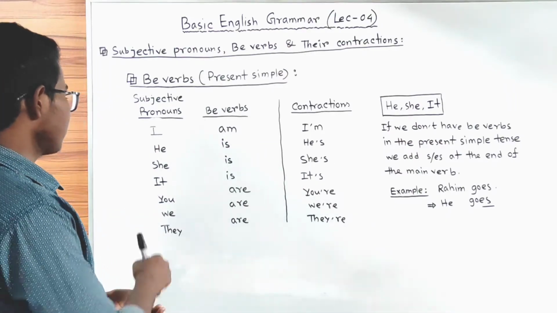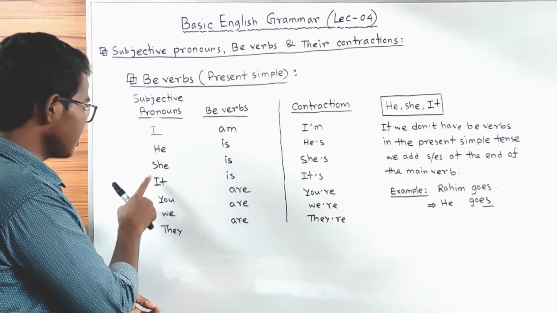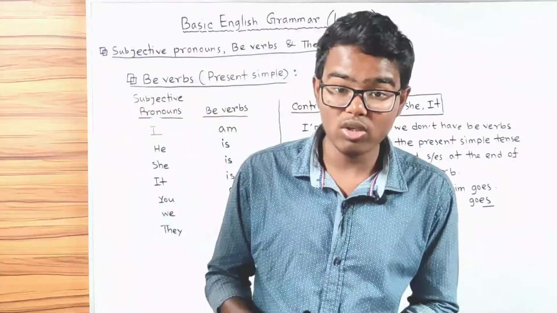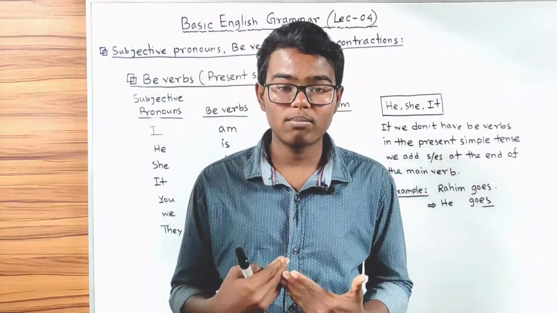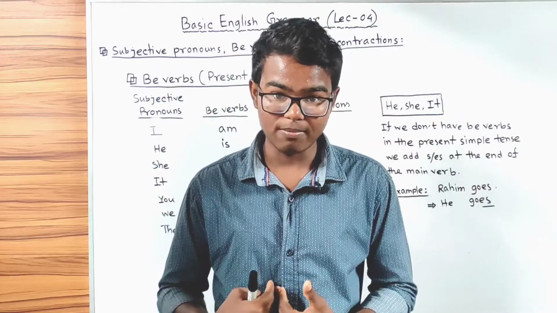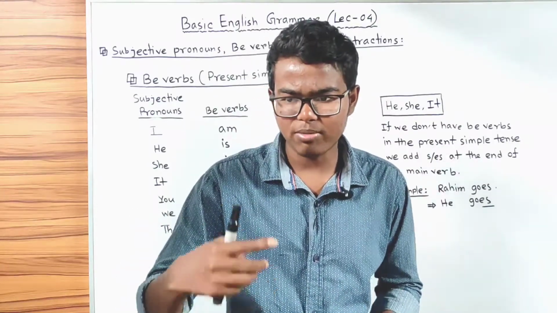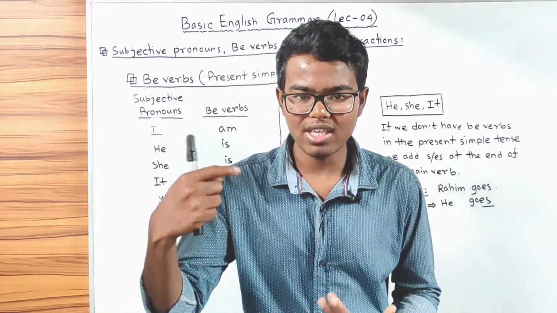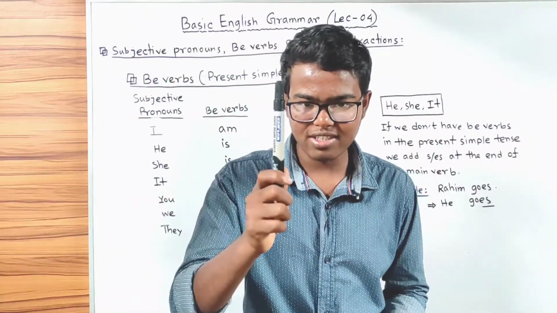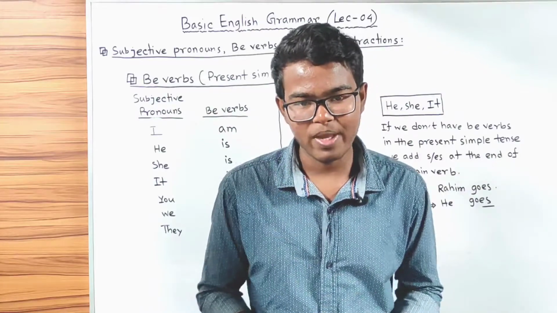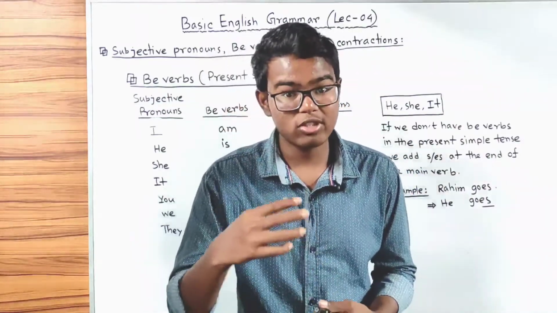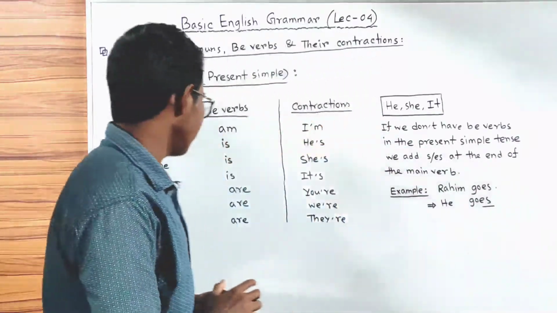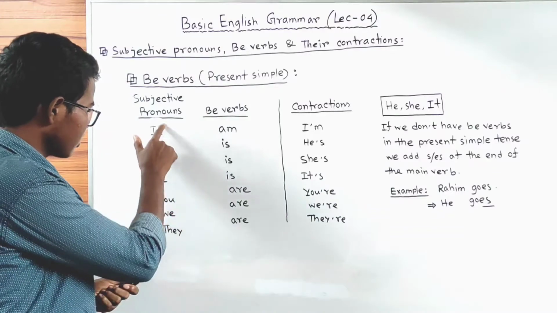Please notice carefully that I, he, she, it and you, these 5 subjective pronouns are singular. I am means me, only one. He is, that means only one boy. She is, only one girl. It is one pen. You are, the person whom I am talking with. You are, only one. So these 5 subjective pronouns are singular.